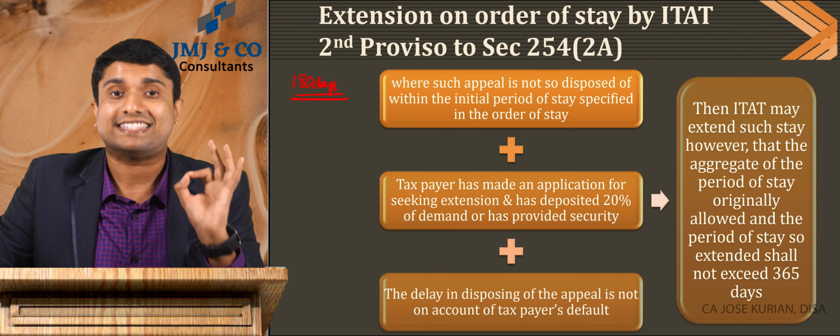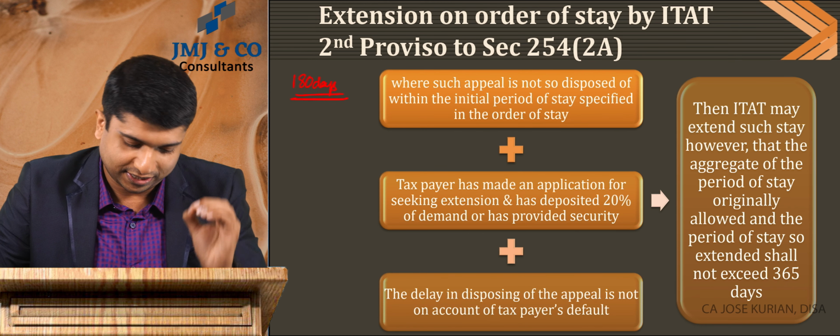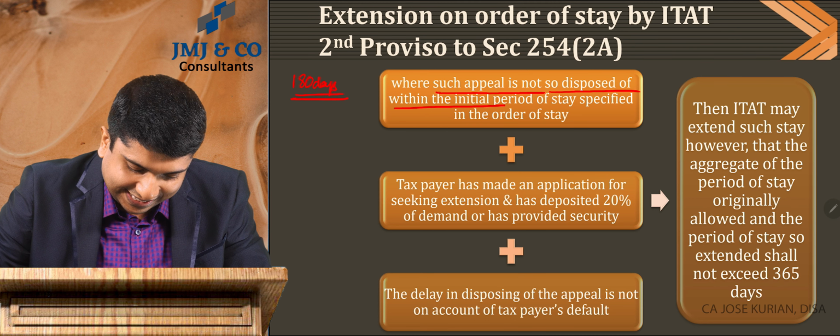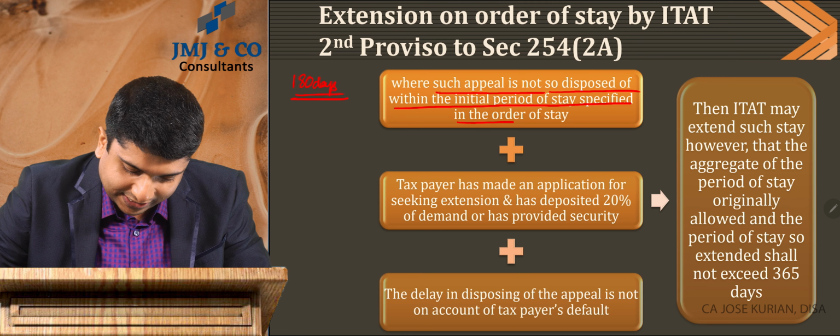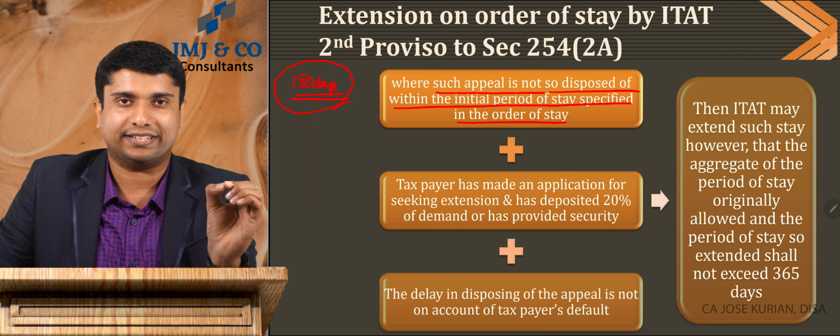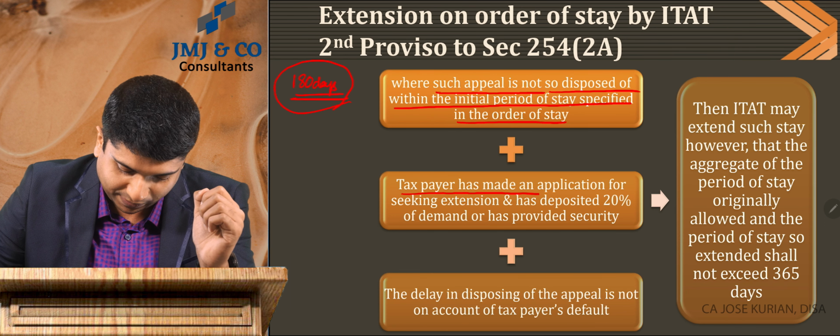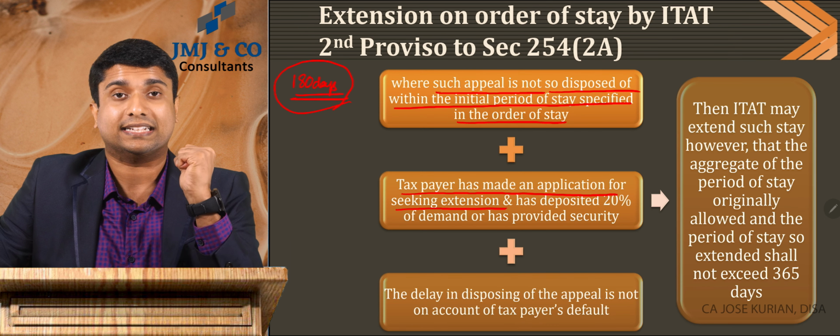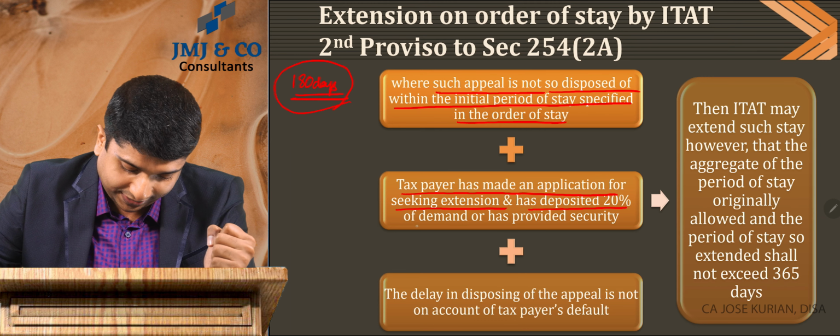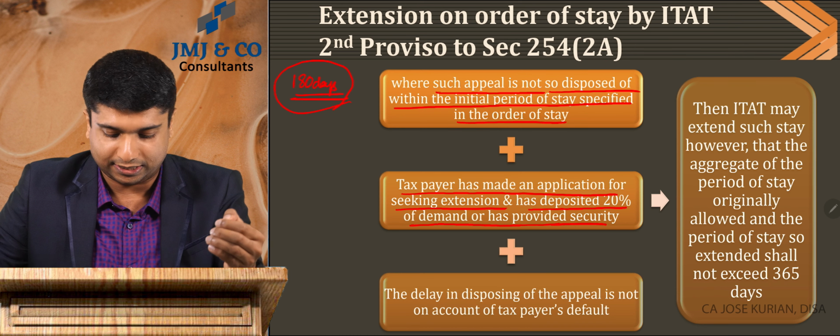But I can apply for an extension as well. That's what the second proviso to section 254 subsection 2A states. It says where such appeal is not so disposed of within the initial period of stay specified in the order of stay, that means a maximum of 180 days, the initial maximum period is 180 days. If the case is not settled within that 180 days and the taxpayer has made an application for seeking extension, the taxpayer has to apply for seeking an extension, and he should have deposited 20% of the demand or has provided security for the equal amount, which we have mentioned earlier, right?